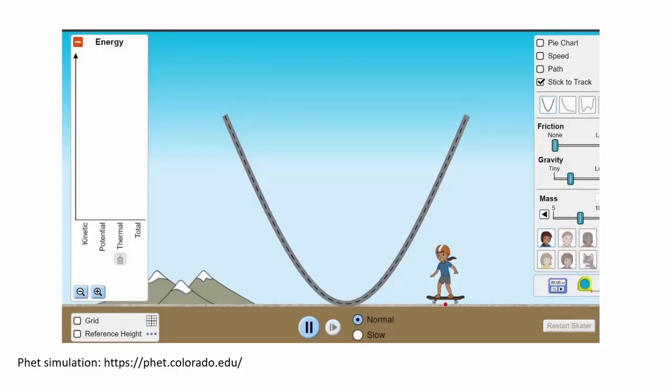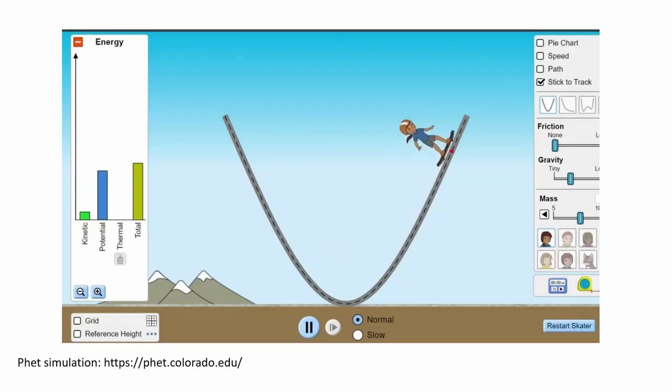Here we have a simulation on the changing kinetic and potential energy. We see that at an initial point, when we place the skater on top of the track, it has only potential energy. This potential energy is due to the gravitational effects, and once we release the skater, it begins to move. The energy is being converted to kinetic energy.